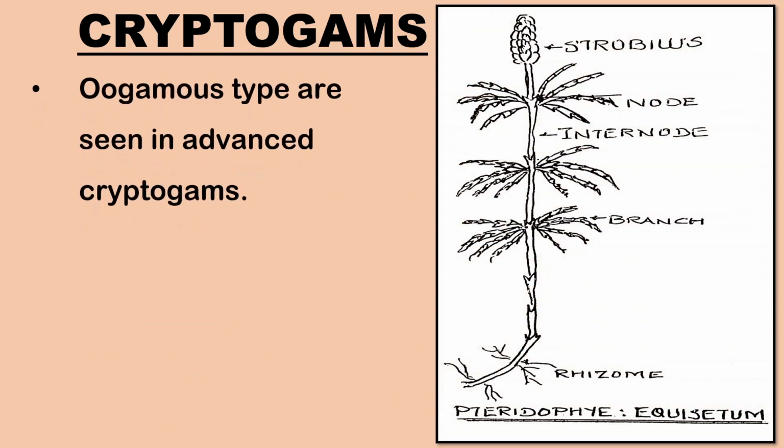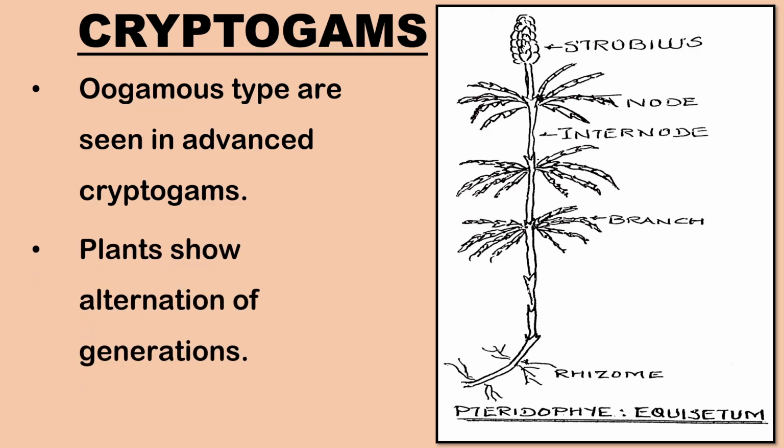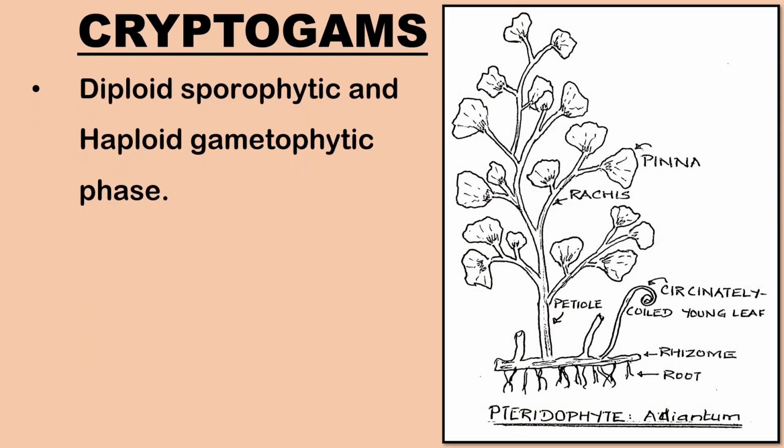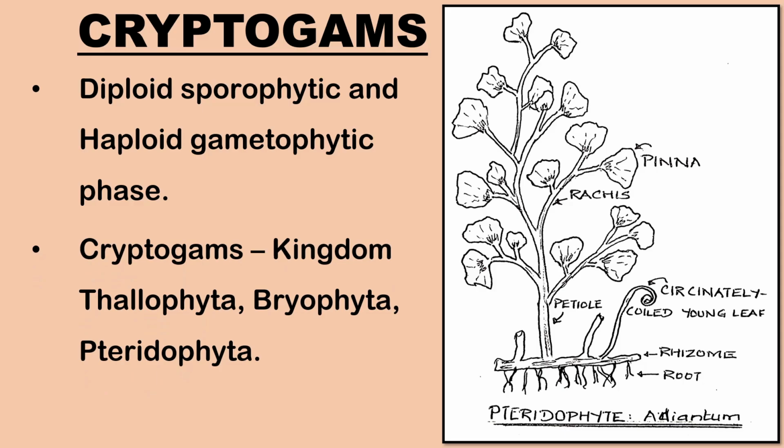Oogamous type are seen in advanced cryptogams. Plants which show alternation of generations consist of a diploid sporophytic phase and a haploid gametophytic phase. Cryptogams are divided into subkingdom Thallophyta, Bryophyta, and Pteridophyta.